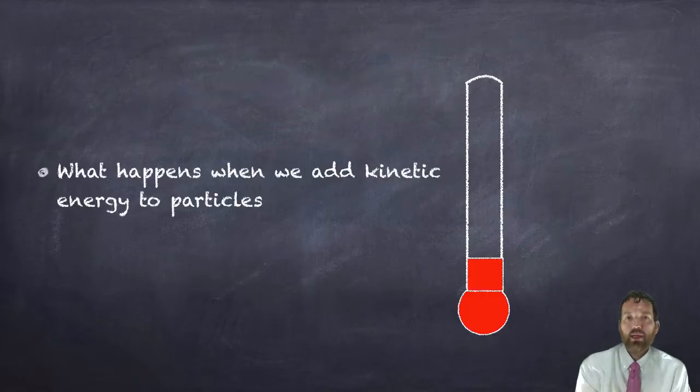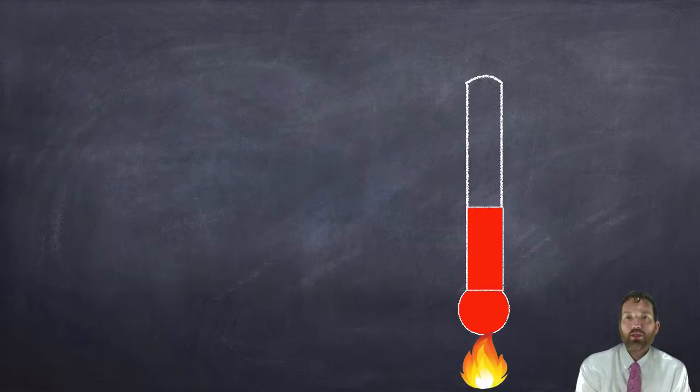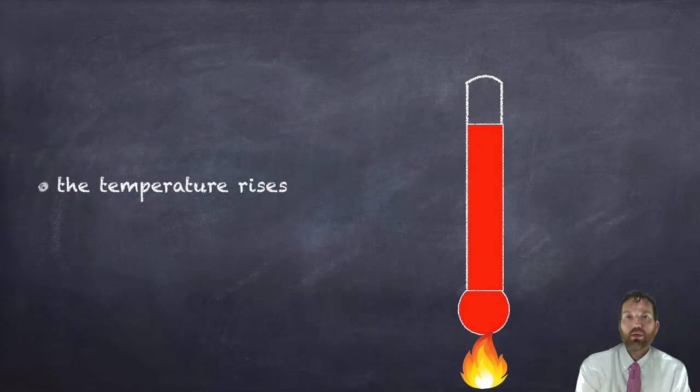So as we add kinetic energy to the particles, let's talk about the particles in our thermometer here, these red colored particles. As we add heat to the particles, they gain kinetic energy and they start moving. Like the mercury, they have nowhere else to move but up. So the temperature rises in our thermometer, and that's why it goes higher up the tube, because the particles have more kinetic energy, or energy of motion.